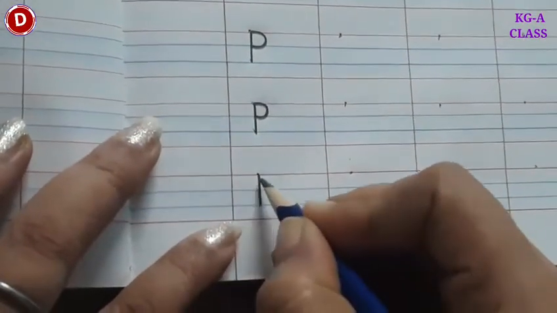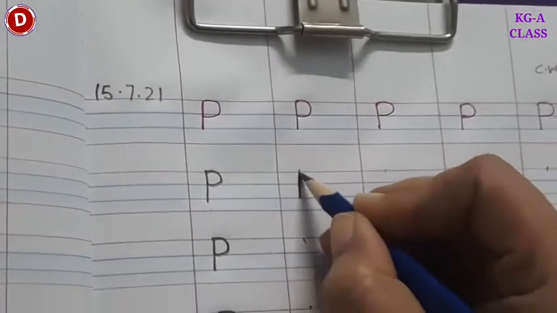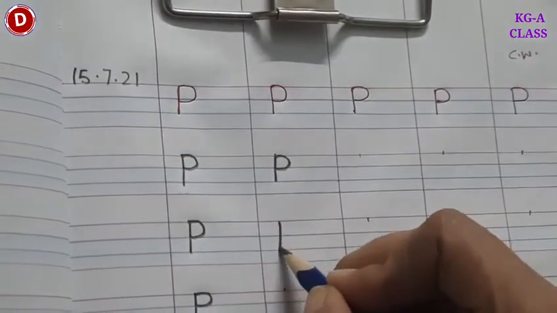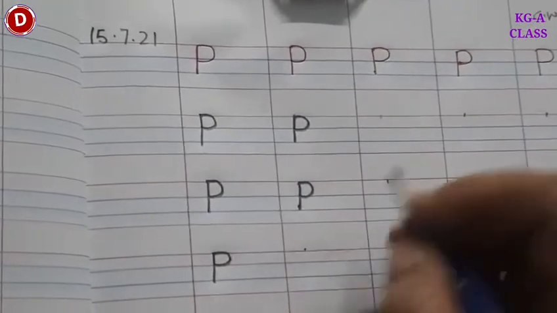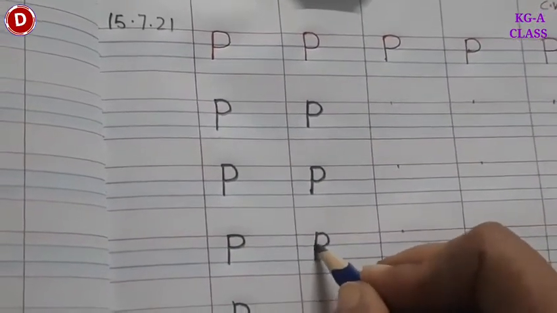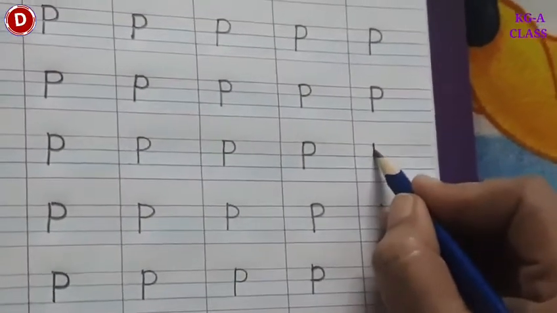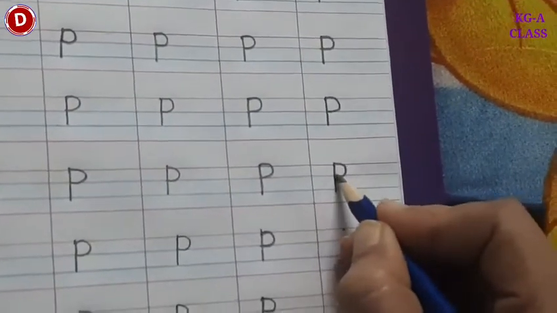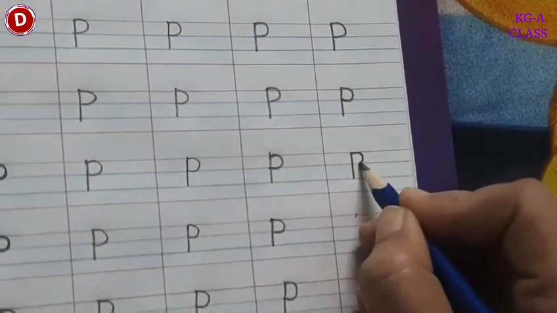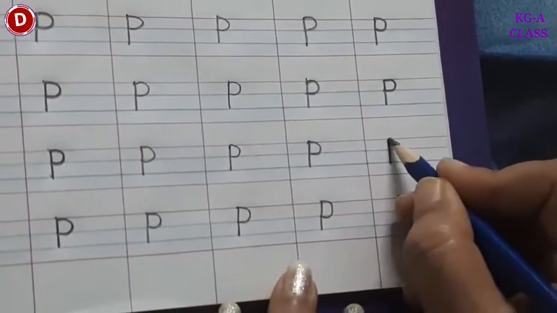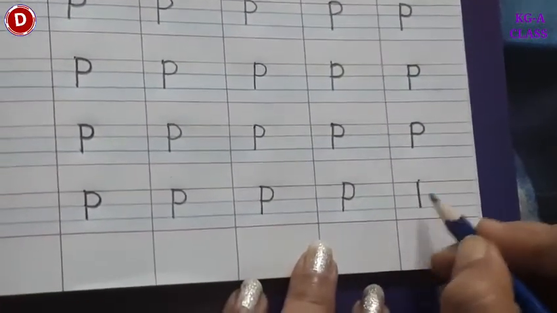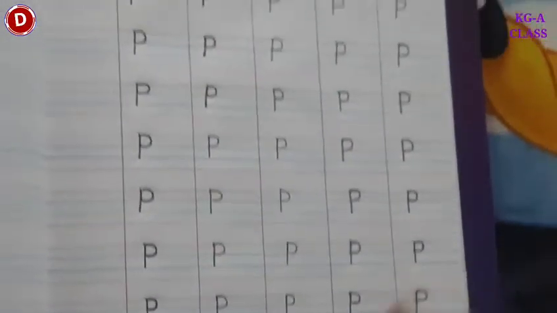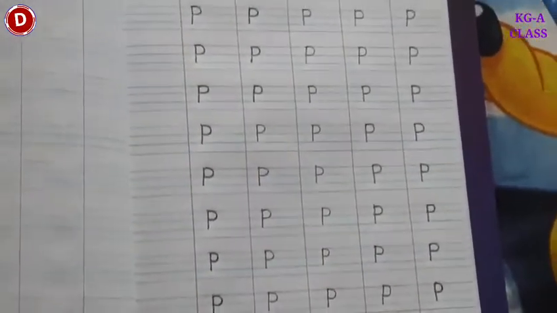Like this. See, first line is finished. Quite easy, isn't it? Children, in this way you have to write capital P, standing line and a small semicircle, and see, this is the last block. In this way children, you have to write capital P in your English notebook, 1 page of it. Okay, so write it, take its picture and send it to me.